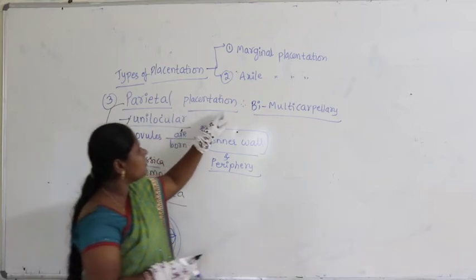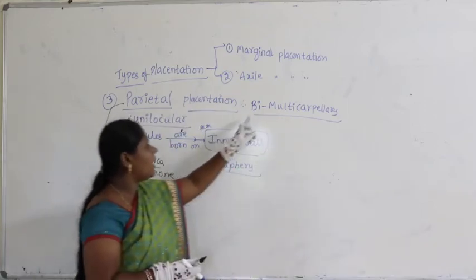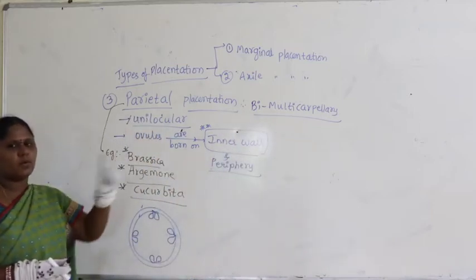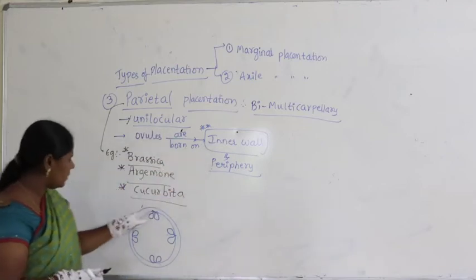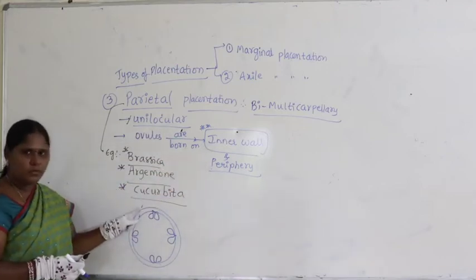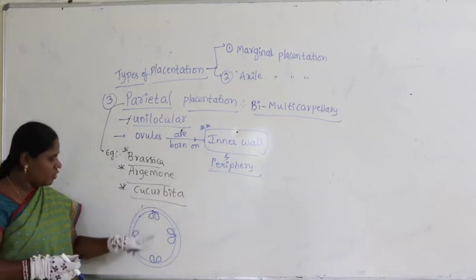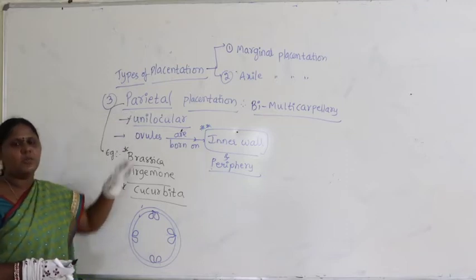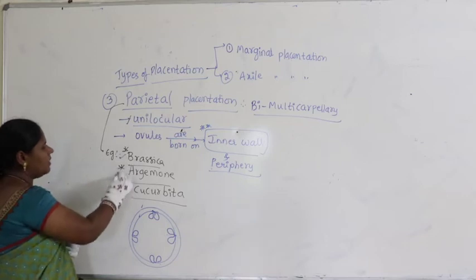Parietal placentation starts from bi-to-multicarpellary, meaning the number of carpels may be two to many, and unilocular meaning only one chamber. Ovules are borne on the inner wall, not on the outer wall, and periphery means towards the periphery side, not in the center. That's why it's called parietal placentation. Where do you find parietal placentation? We find it in Brassica, Argemone.